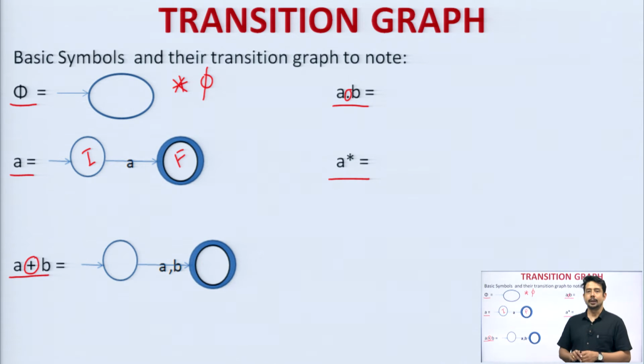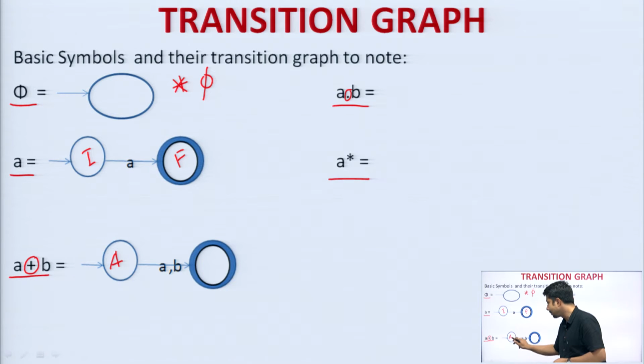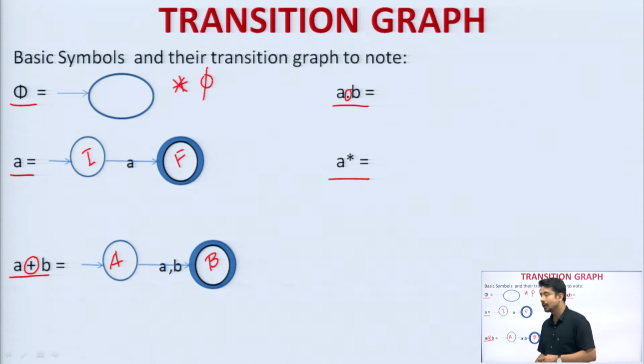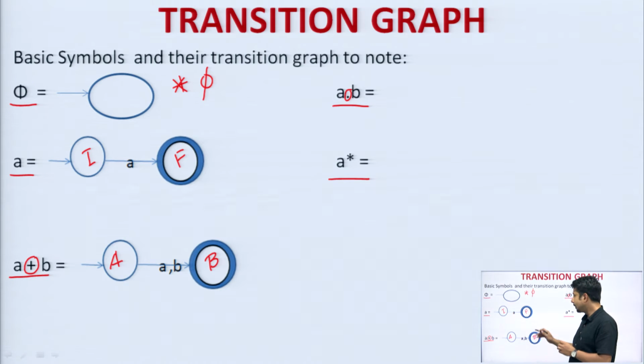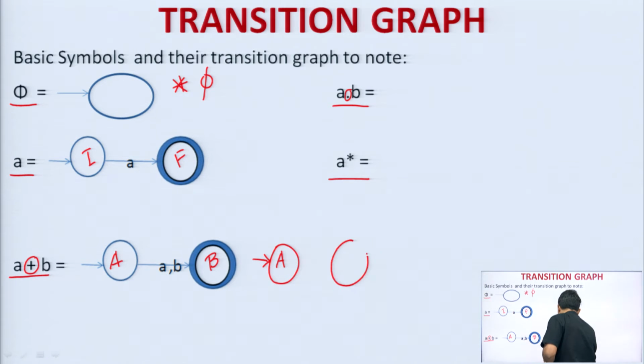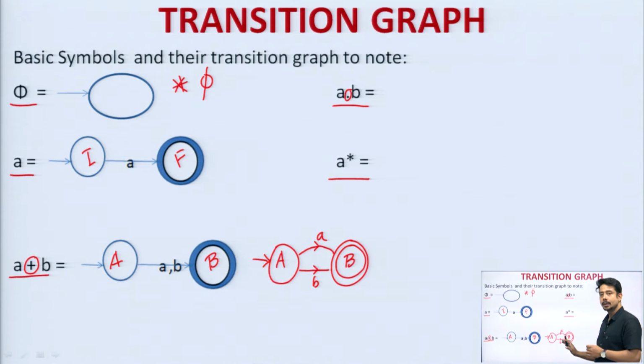So, a plus b will look like this. Suppose this state name is a and this final state name is b. From state a to state b, we have the input transitions a and b in the same direction. That is why we take it as a union. Or this diagram can also be drawn like this: one transition for a and another transition for b. It is the same concept, both are going in the same direction, so we put them together into one transition separated by a comma.